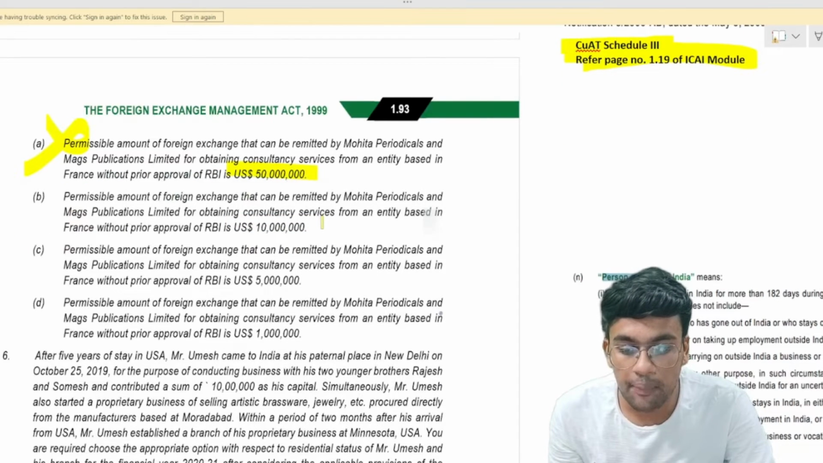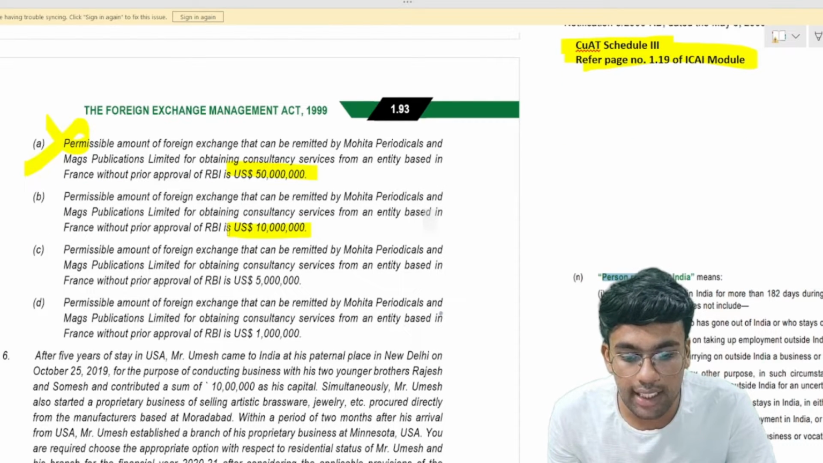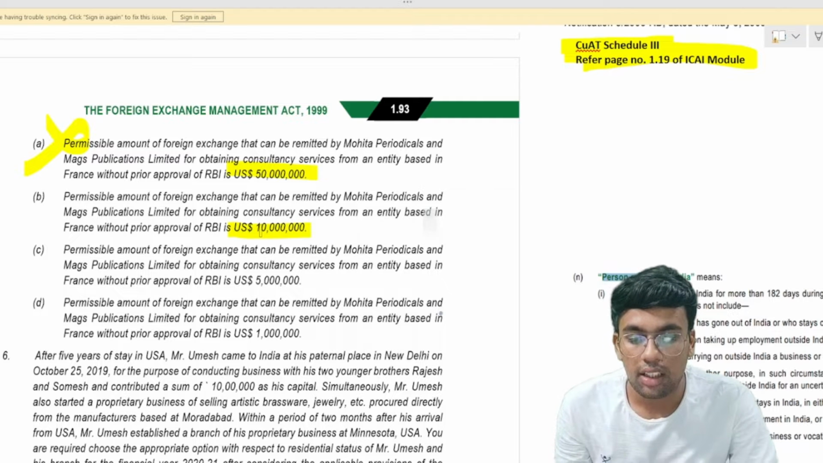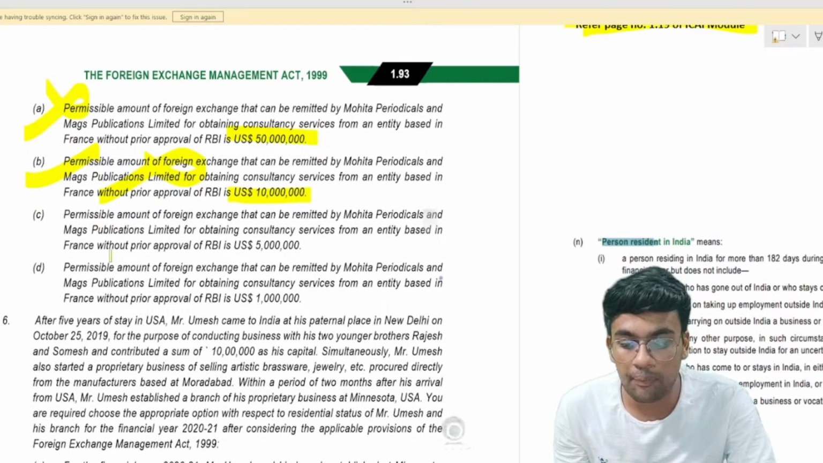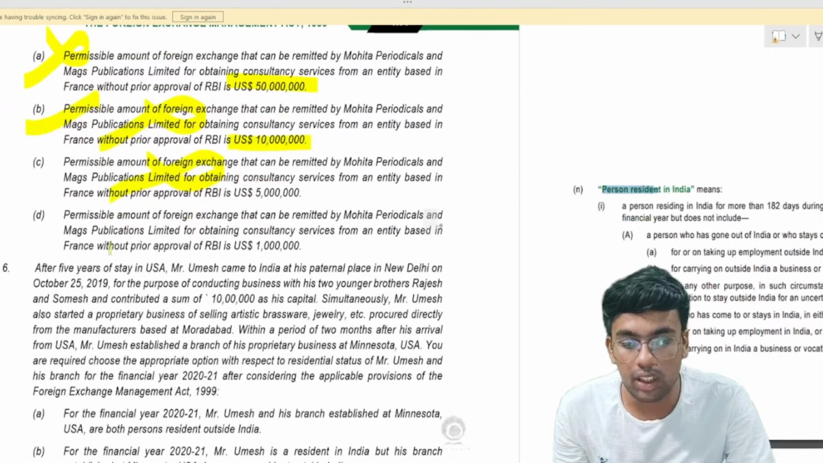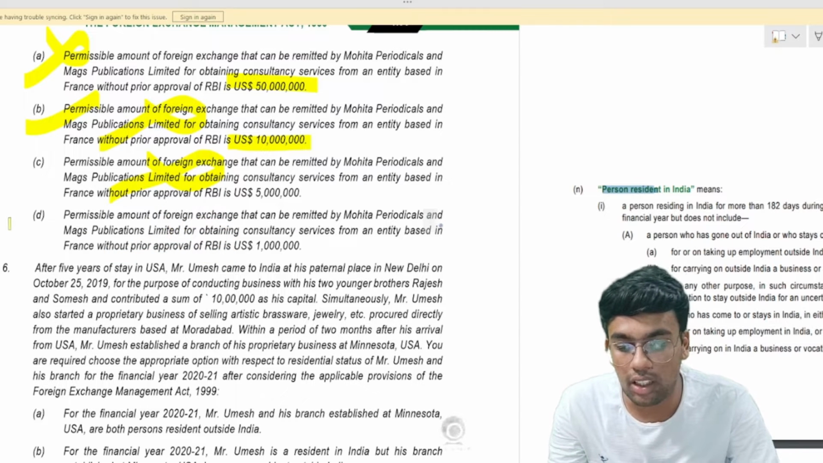We cannot consider this. It is given as $10 million. So again, this is also a wrong answer. This is given as $5 million, again a wrong answer. And this is given as $10 million, $1 million. So this answer is right.